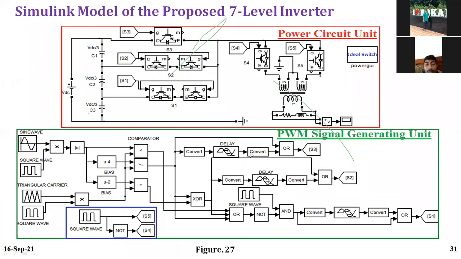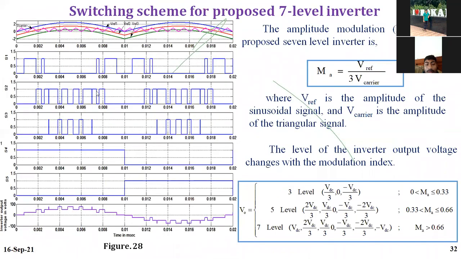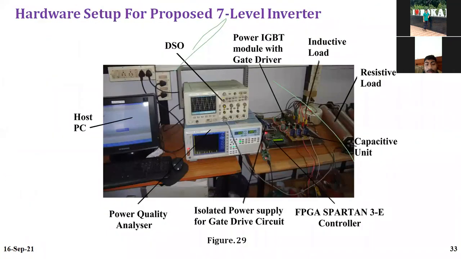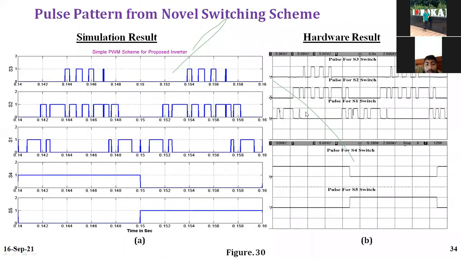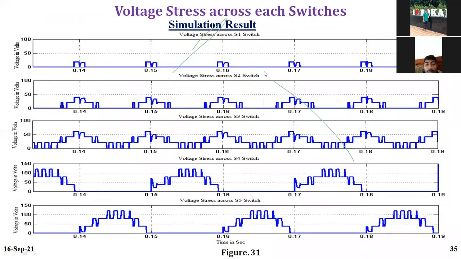This is the simulation. These are the PWM techniques which I implemented in MATLAB. This is the hardware setup. These are the hardware pulses for the S3 switch, S2 switch, S1 switch. These are the simulation switching pulses. This is S4 and S5. The simulation results show the voltage stress across the switches.